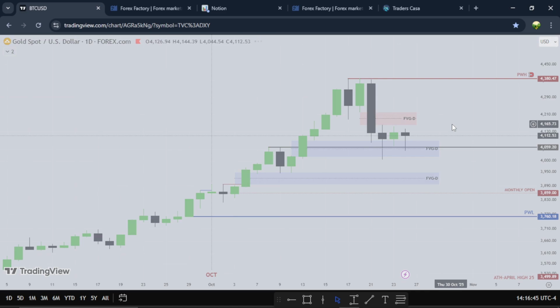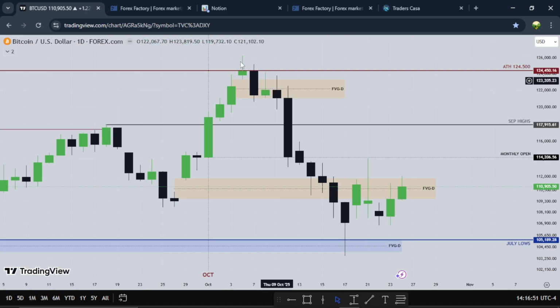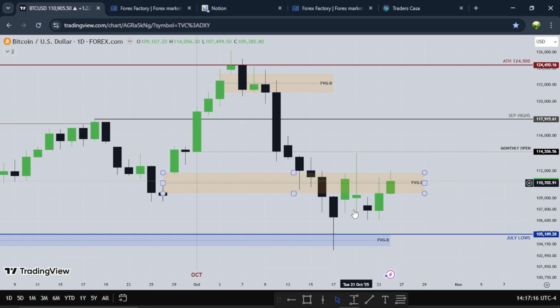So for Bitcoin, this is Bitcoin with the dramatic drop after we take out the all-time highs. Then we see Bitcoin starting to consolidate. So if this fair value gap will be used as support to go higher, I want to see Bitcoin trade into this fair value gap. I'm watching this fair value gap to see if Bitcoin can find some momentum from it to go higher. So that's about that for Bitcoin. Bitcoin has just been trading all around inside the range for the week. This Monday, this Tuesday, this Wednesday, this Thursday, this is Friday.